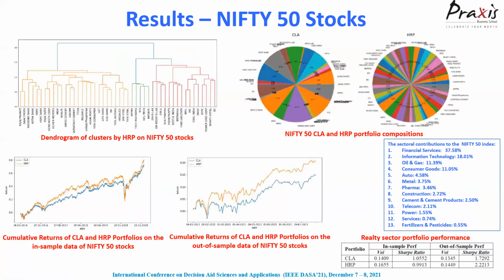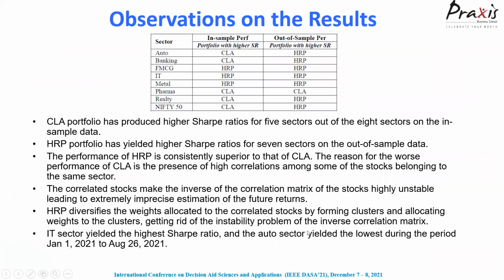And finally, the NIFTY 50 stocks, where there are 50 stocks and it's a quite diversified portfolio. You can see that there are 3 big clusters formed by HRP, and a massively diversified portfolio created by HRP, but still there is a skewed portfolio created by CLA. In these performances you can clearly see that HRP is winning over CLA in terms of cumulative returns here as well. So we have a 2.2 HRP Sharpe ratio and a 1.7 CLA Sharpe ratio. So let's now proceed to the observations.